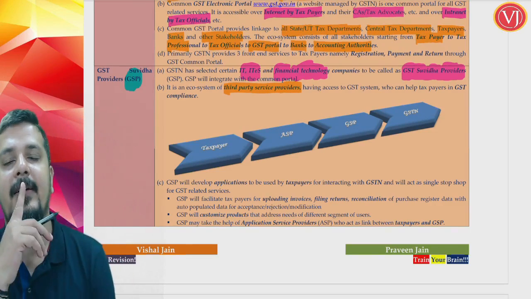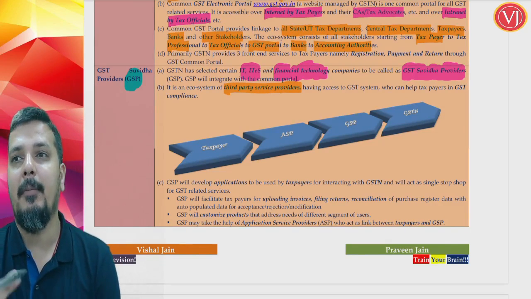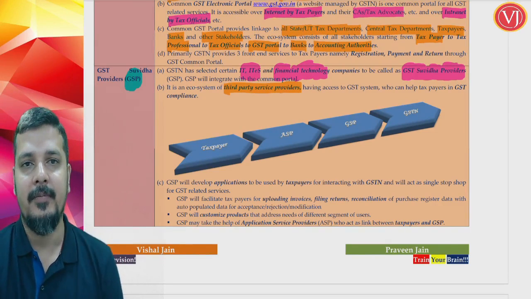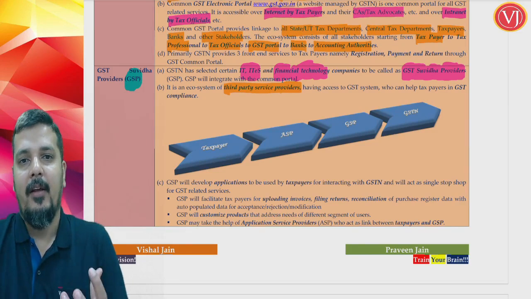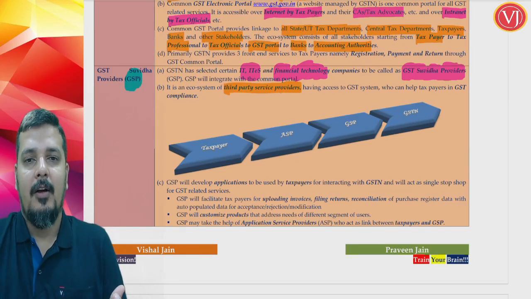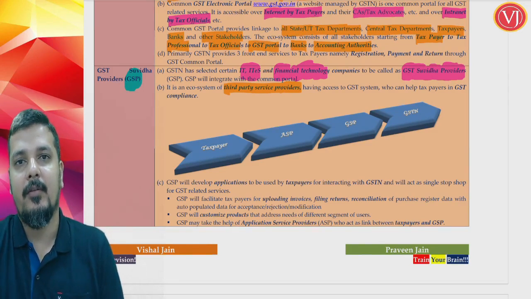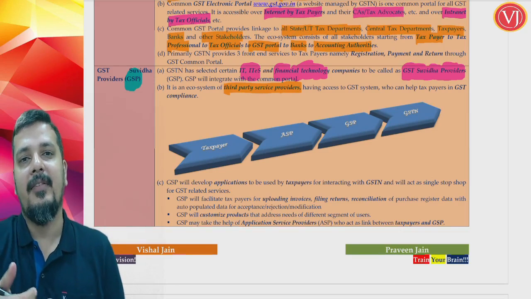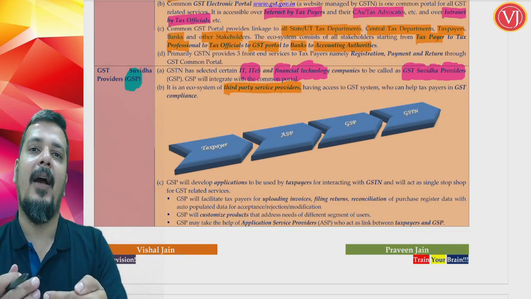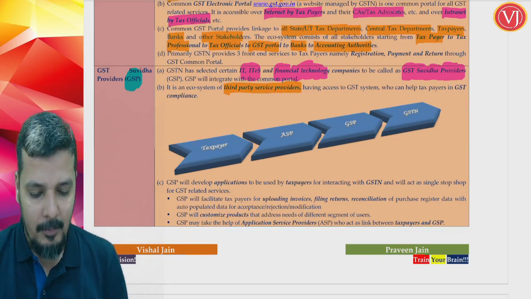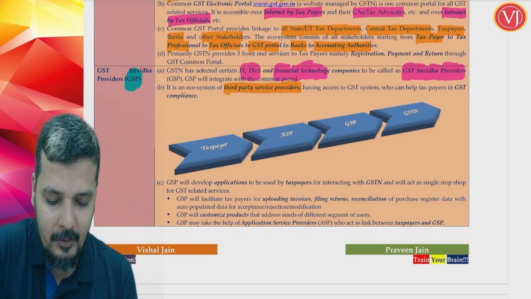Always understand that directly talking to the portal might not be so convenient, so easy for the associate. So certain software IT companies or fintech companies come forward and say, okay, we are there to help you so that you can communicate with the government portal via us. On the front end, you will not be seeing the GST portal, you will be talking only to a particular software, but at the back end that software will communicate with the portal. So that is basically your GST Suvidha Providers.